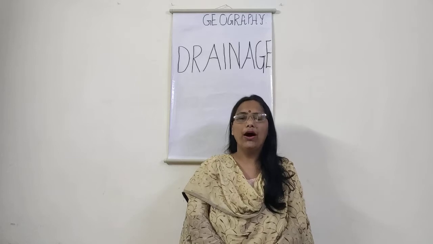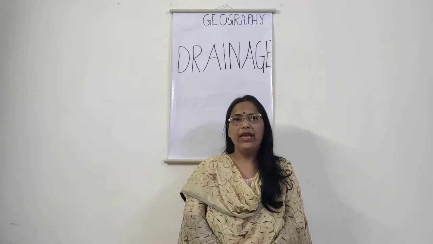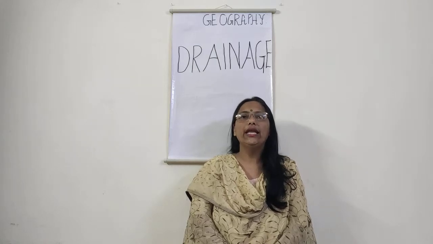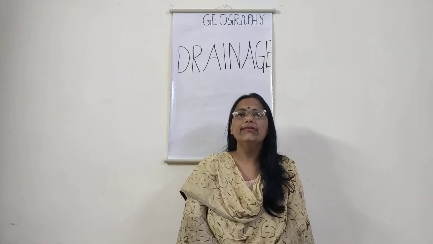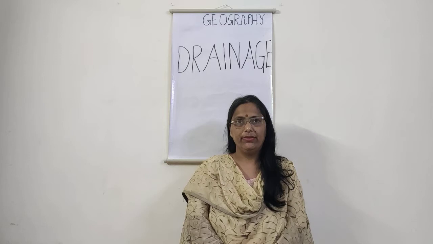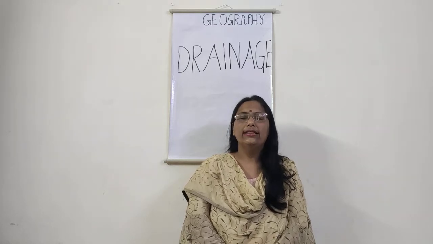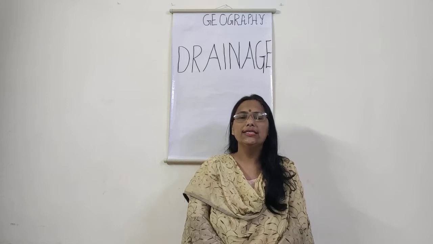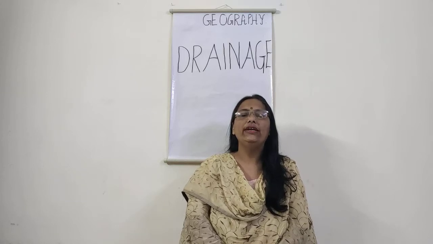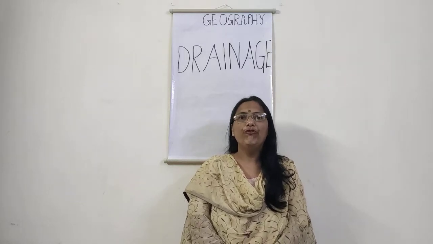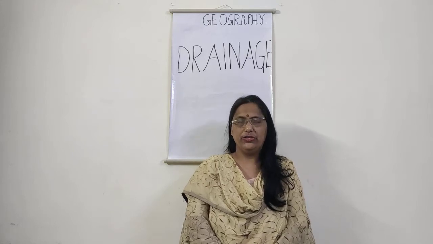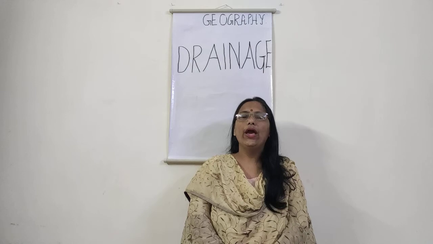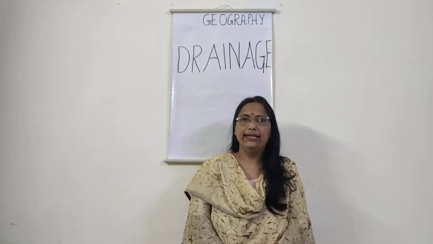When we talk about the Indus River, a treaty was signed between India and Pakistan in the year 1980. It was decided that out of 100%, India will be utilizing 20% of the Indus River water system for irrigation in our country. Now, the question arises, where were these areas irrigated?